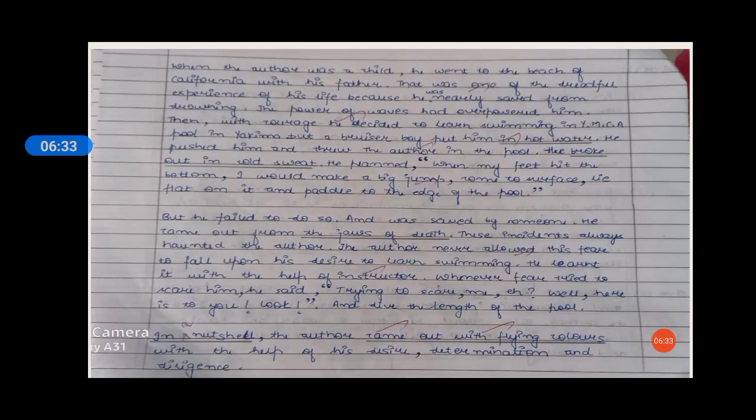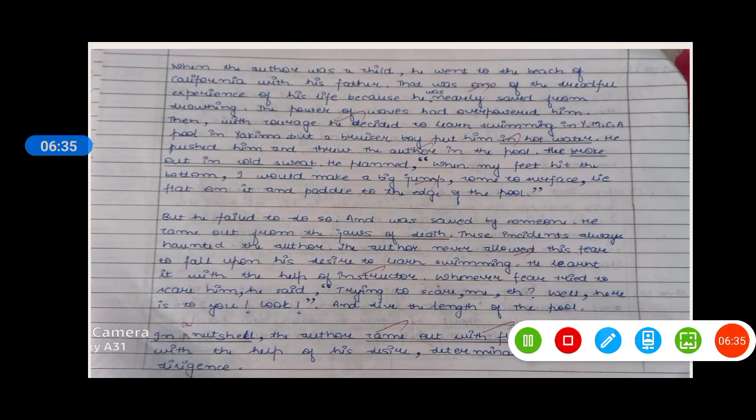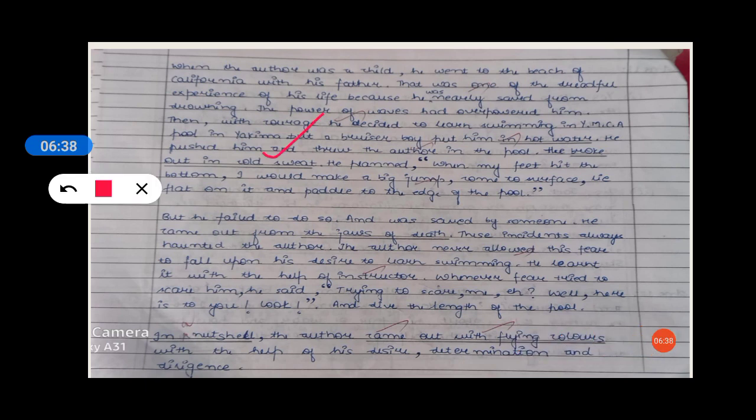again, those value points have been used. See, first of all, he broke out into a cold sweat. This is one of the things, the jaws of death. See, direct speeches have been used, and this particular answer is written in past form. So you can easily see that whenever direct speeches have been used, see here, he planned, it is in past form. And if the answer was in the present form, it would have been he plans. It should be according to the context, according to the situation, what kind of emotions the characters had at that particular moment in the chapter. So this is all about the thing.